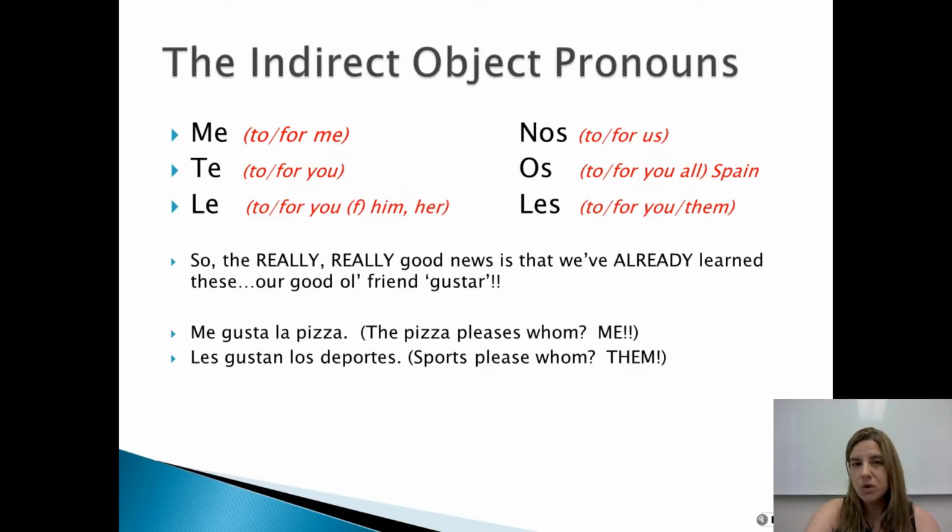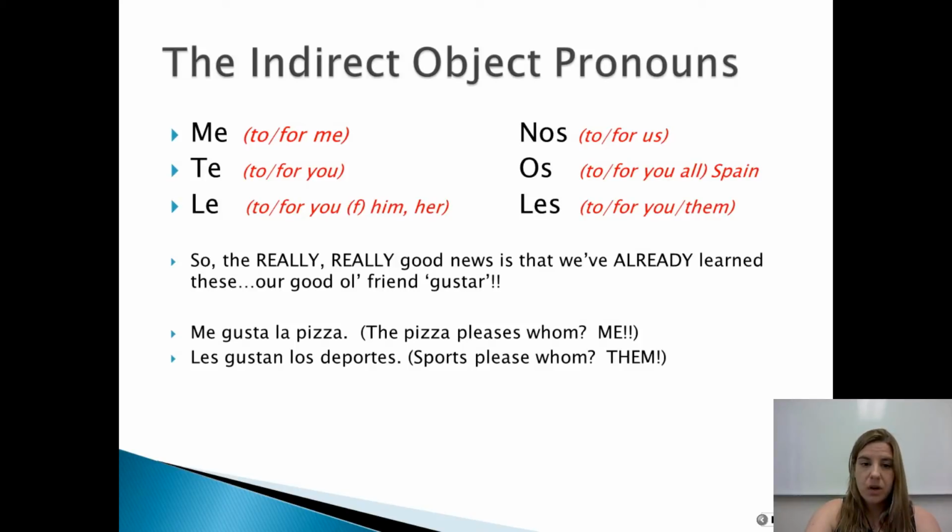And I might have told you when we talked about the verb gustar, I said those little words out front of gusta, me gusta, te gusta, le gusta, those are called indirect object pronouns. And if you also remember, I don't like to teach the verb gustar as meaning to like. I teach it as to be pleasing to. And that's why we need those indirect object pronouns before it. To be pleasing to who? To be pleasing to me, or to be pleasing to them, to be pleasing to us.